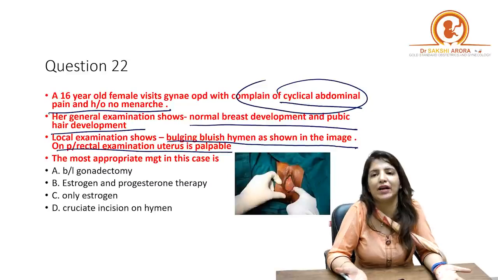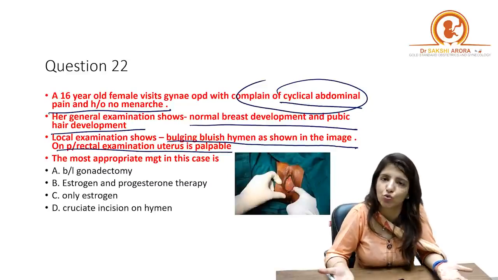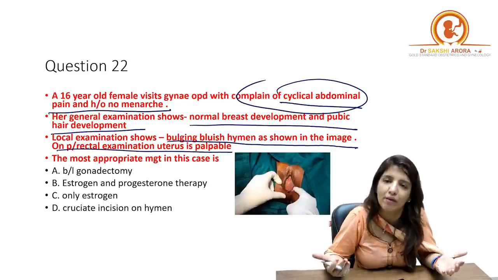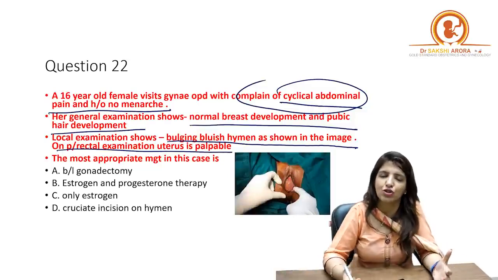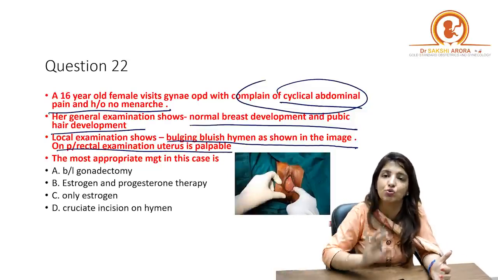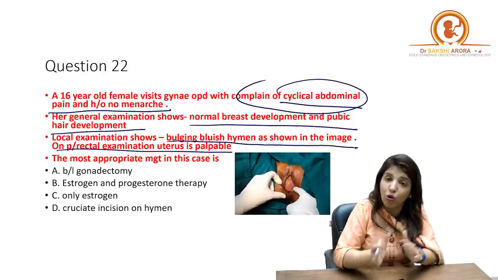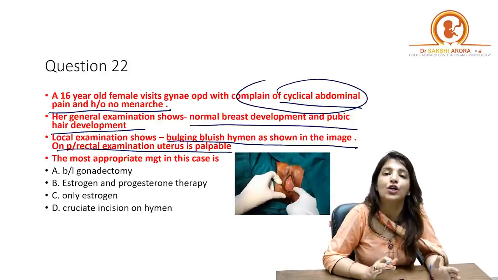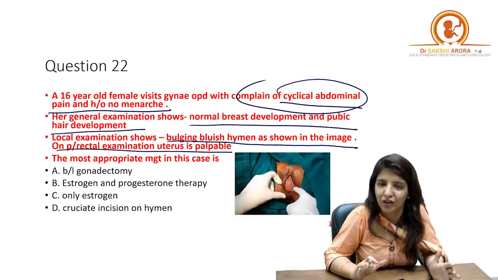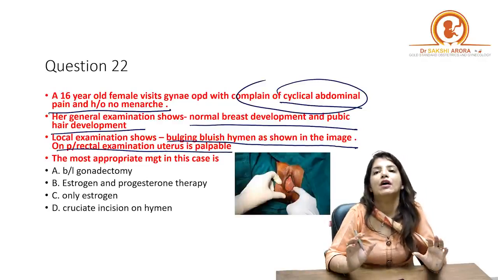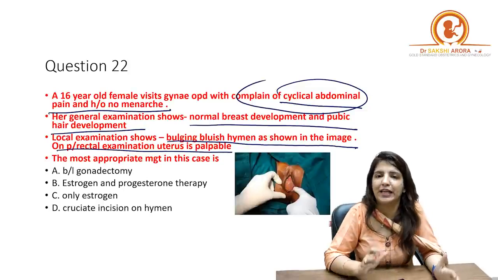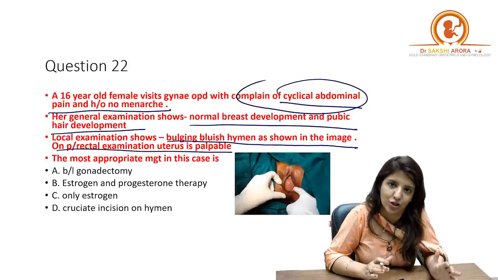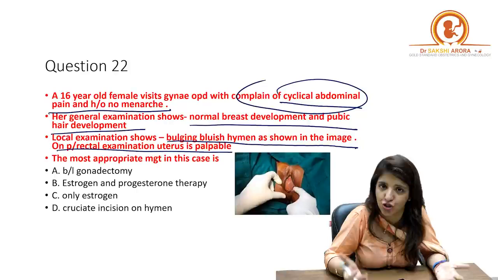In the vagina, when blood collects, that is hematocolpos, and in the uterus, that is hematometra. Because of hematocolpos and hematometra, they can press against the urethra, so the patient may also present with urinary obstruction. Please remember that an imperforate hymen patient can present with urinary complications like urinary obstruction and urinary retention.